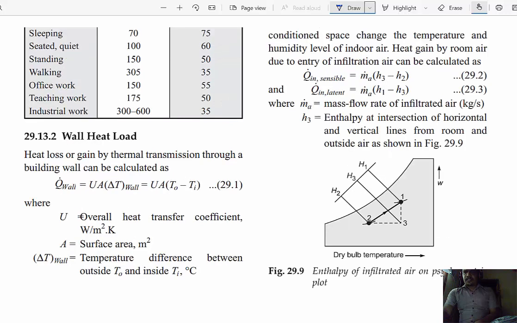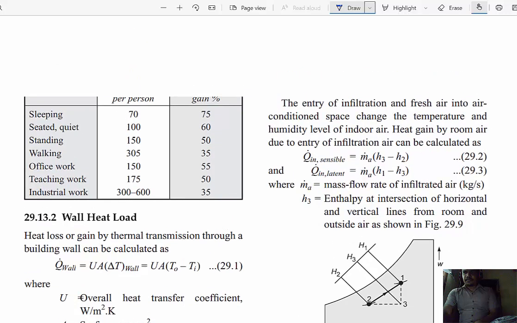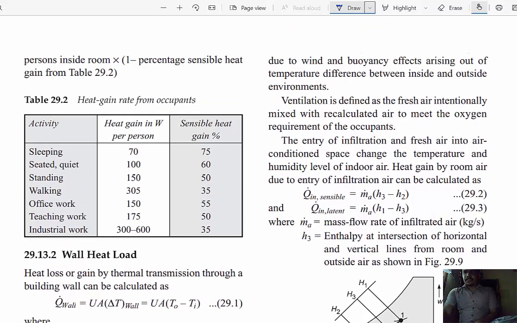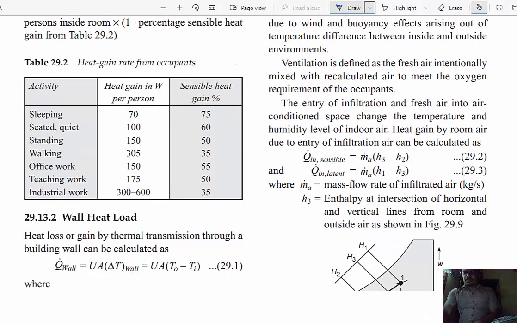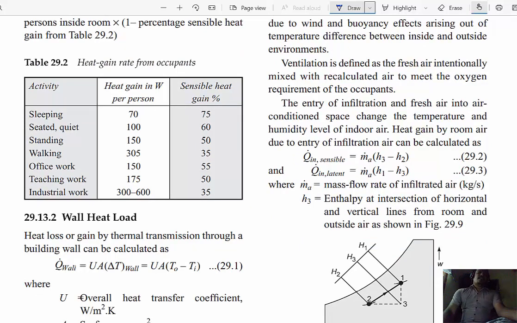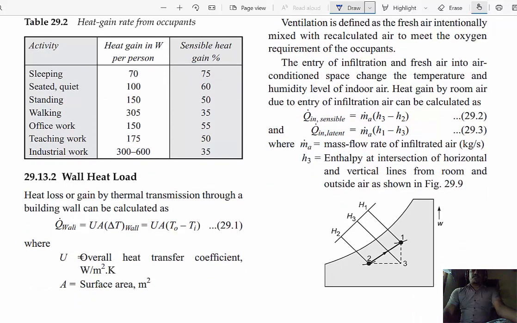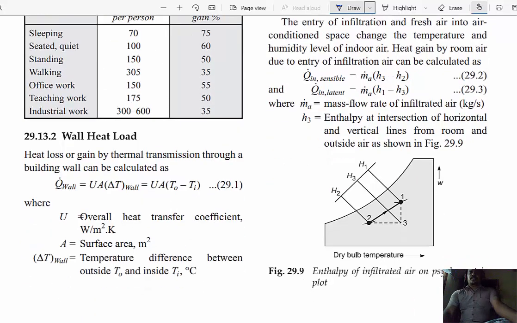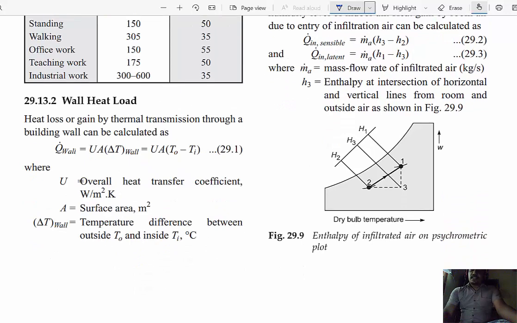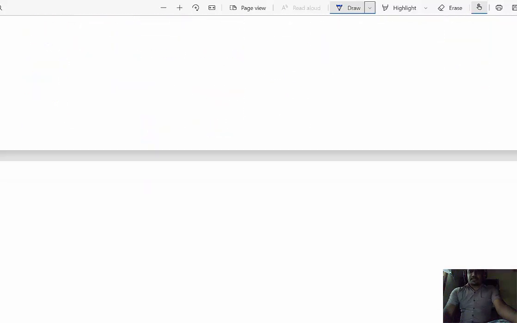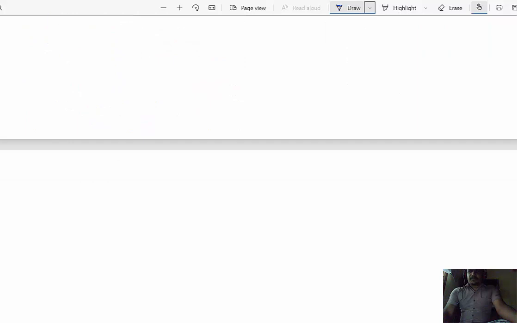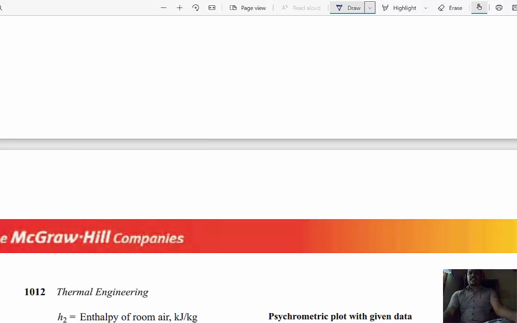First one is the human load and the wall heat load, then the infiltration load, and the last one is the solar heat load. Sun is a major heat releasing unit.